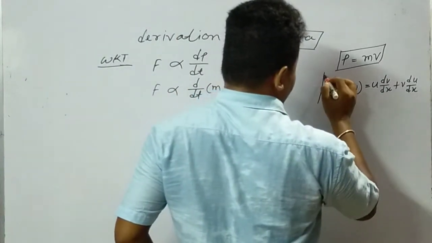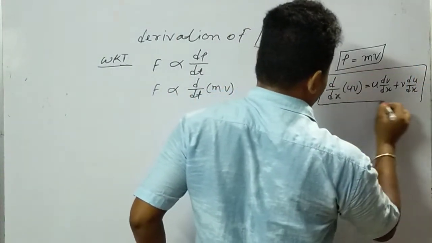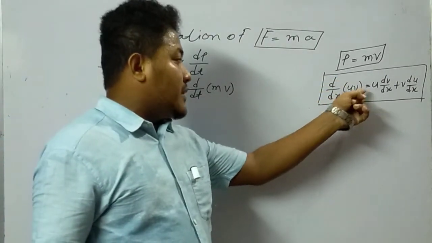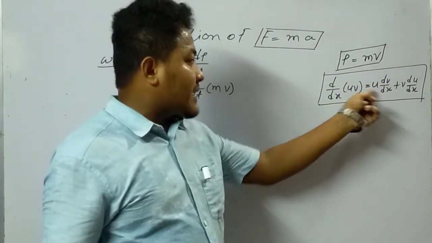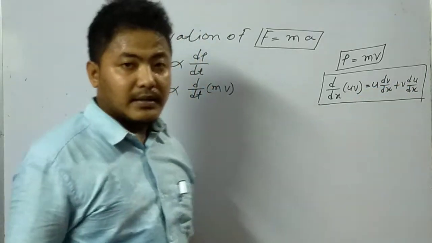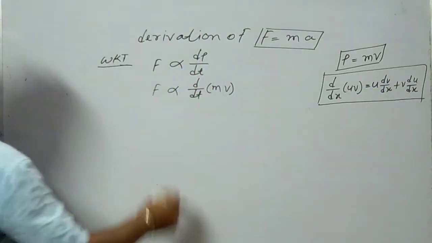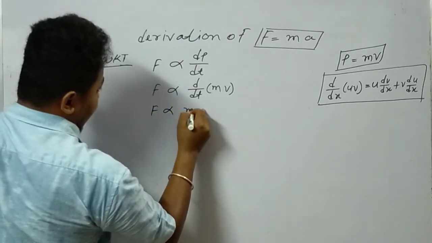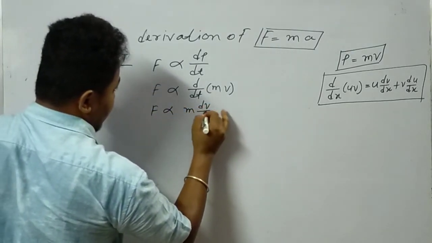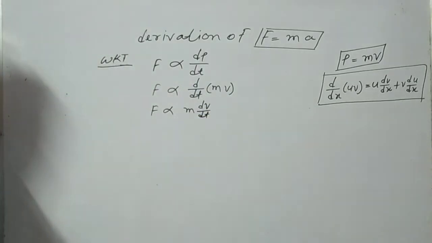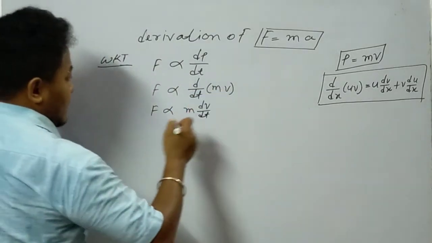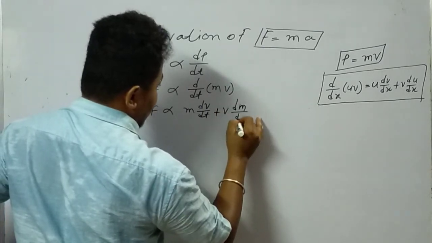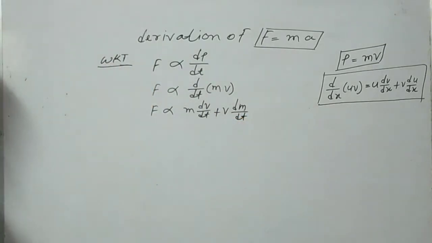You should remember this formula. So if I break this with respect to time, it will be m dv by dt plus v dm by dt.